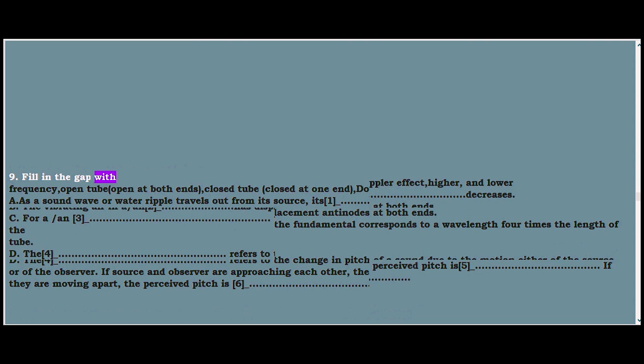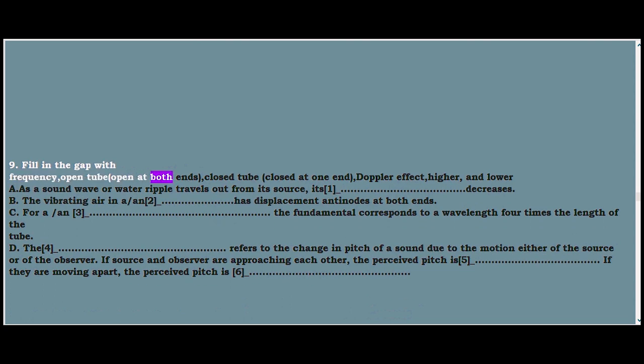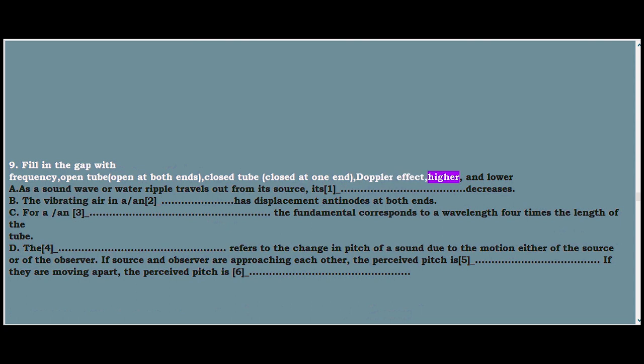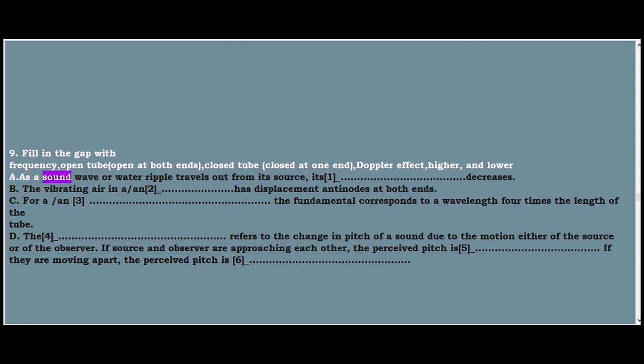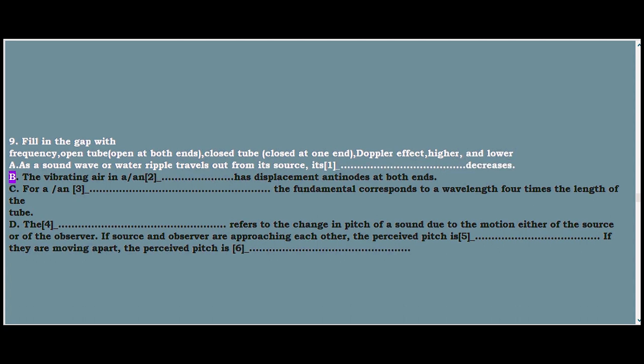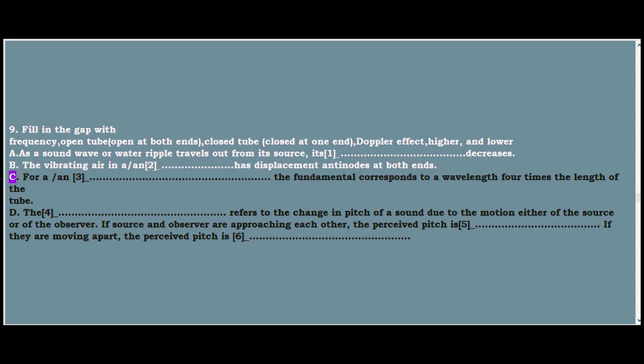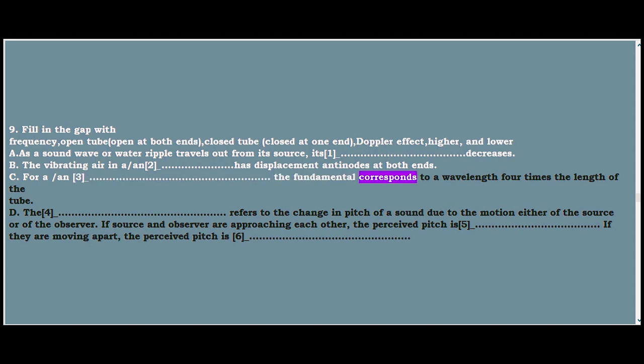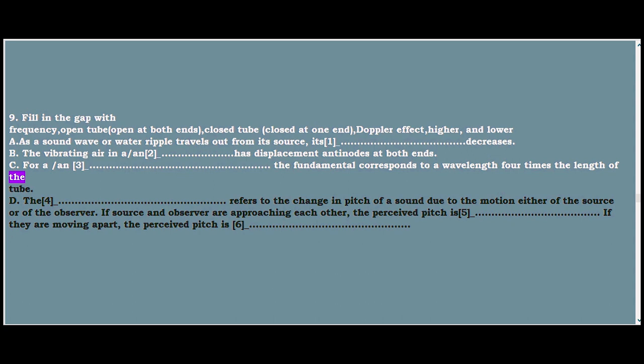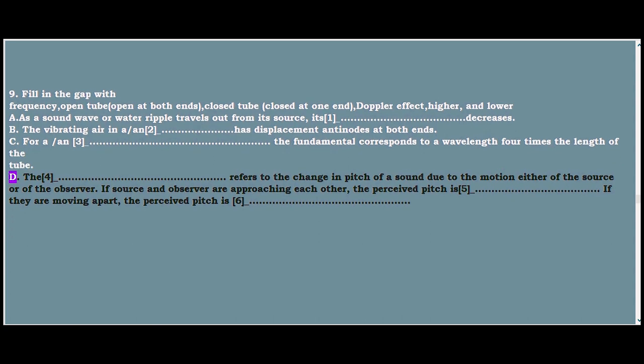9. Fill in the gap with frequency, open tube (open at both ends), closed tube (closed at one end), Doppler effect, higher and lower. A. As a sound wave or water ripple travels out from its source, its 1_ decreases. B. The vibrating air in an 2_ has displacement antinodes at both ends. C. For a 3_, the fundamental corresponds to a wavelength 4 times the length of the tube.